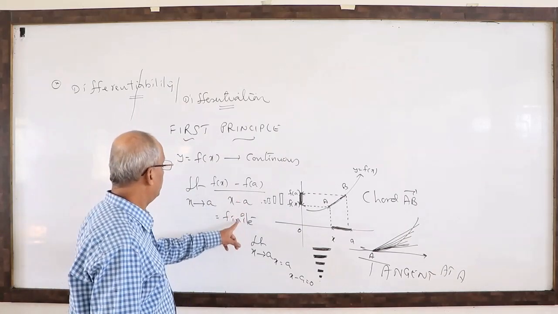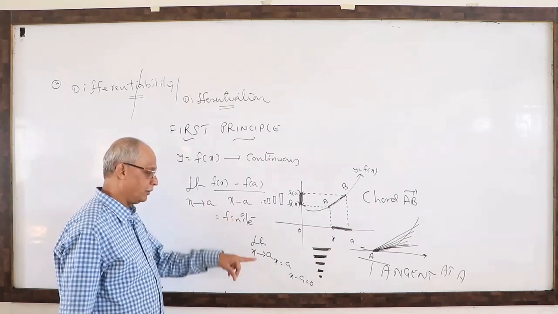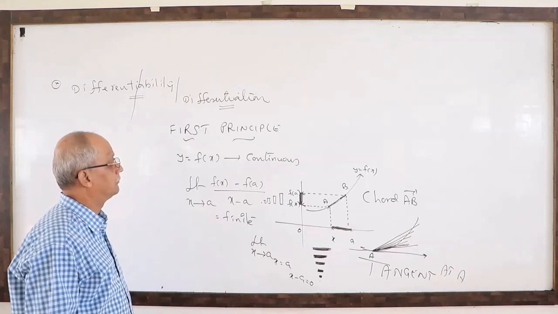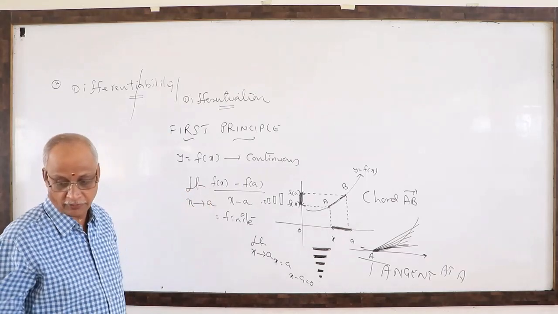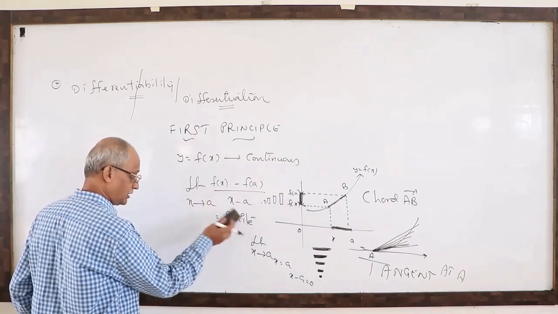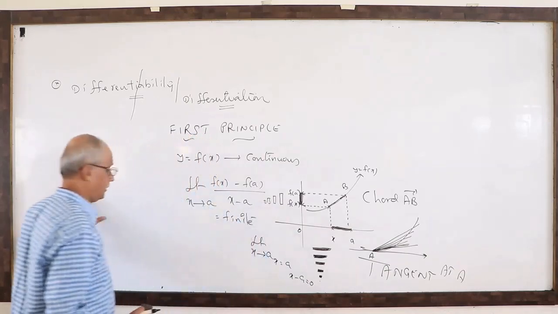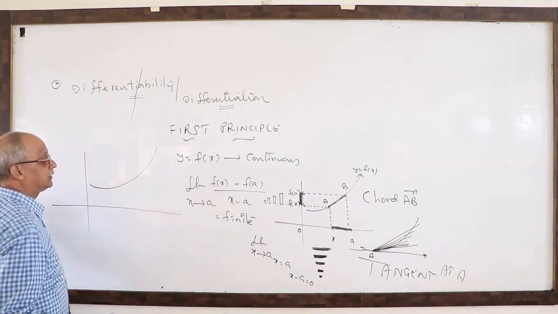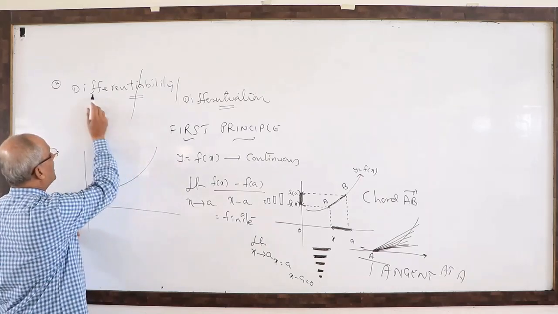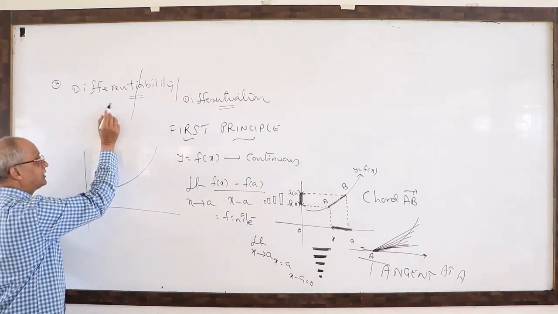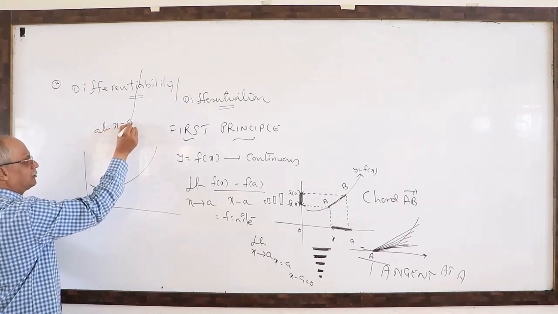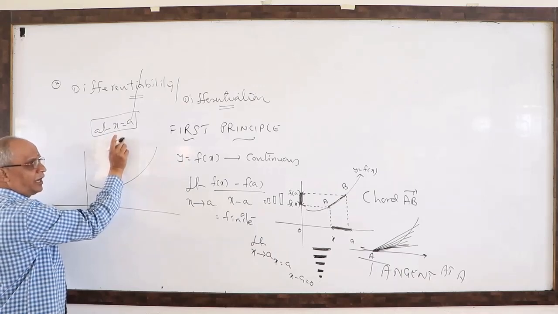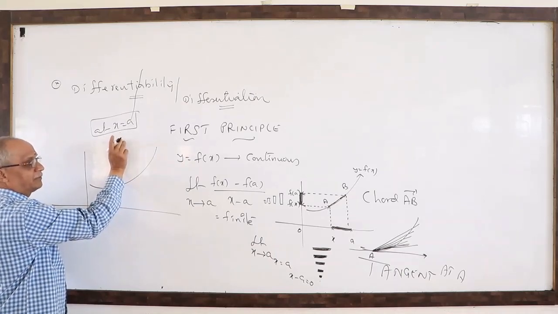Now I say that if this is a finite limit, therefore f of x is differentiable. f of x has a derivative. That is our main idea. With all this, why did we start like this? Now you see. Suppose the function y equal to f of x is differentiable at x equal to a, at one point. We are discussing the derivative at one point, so-called differentiability.